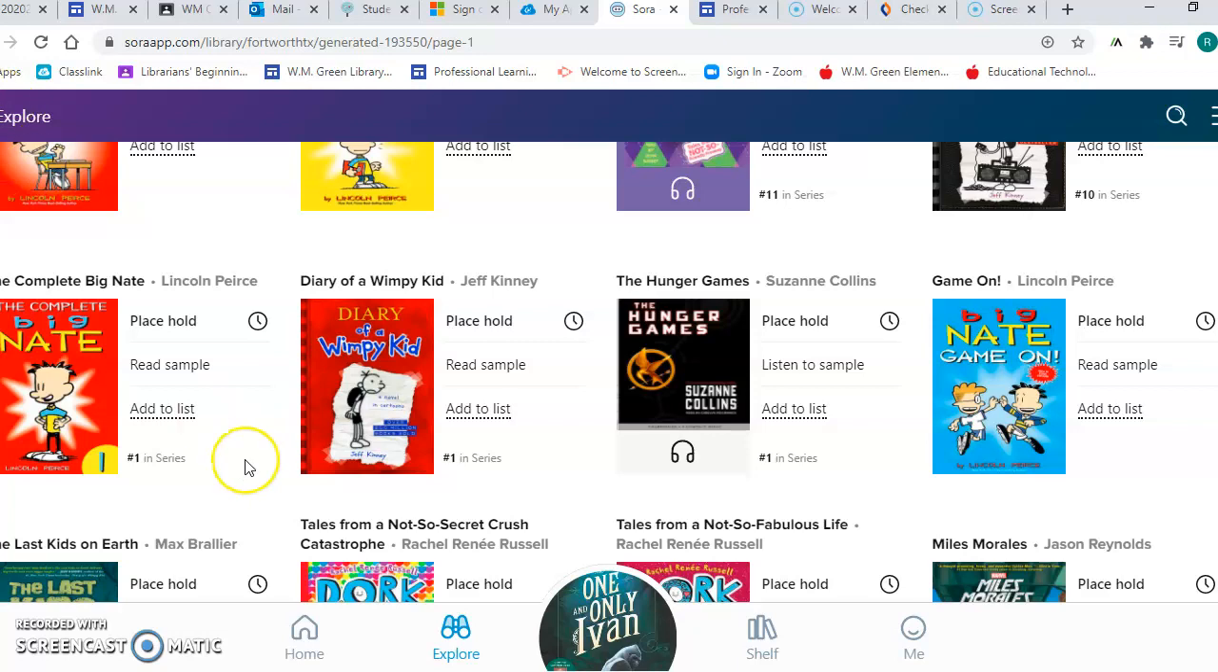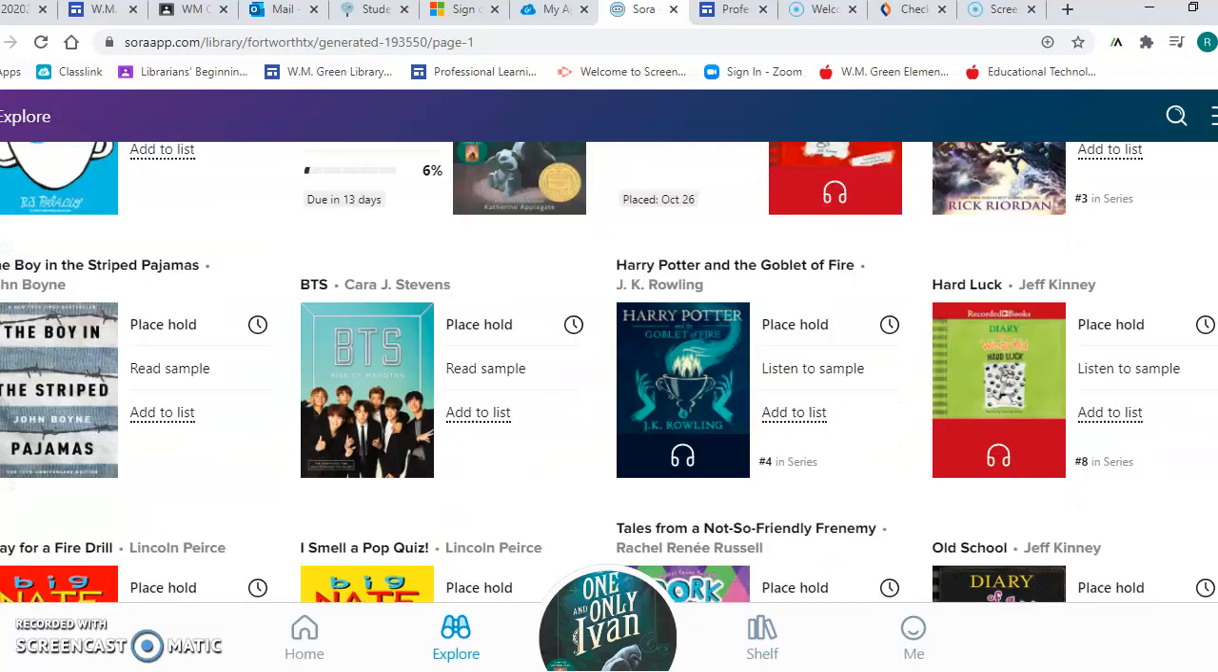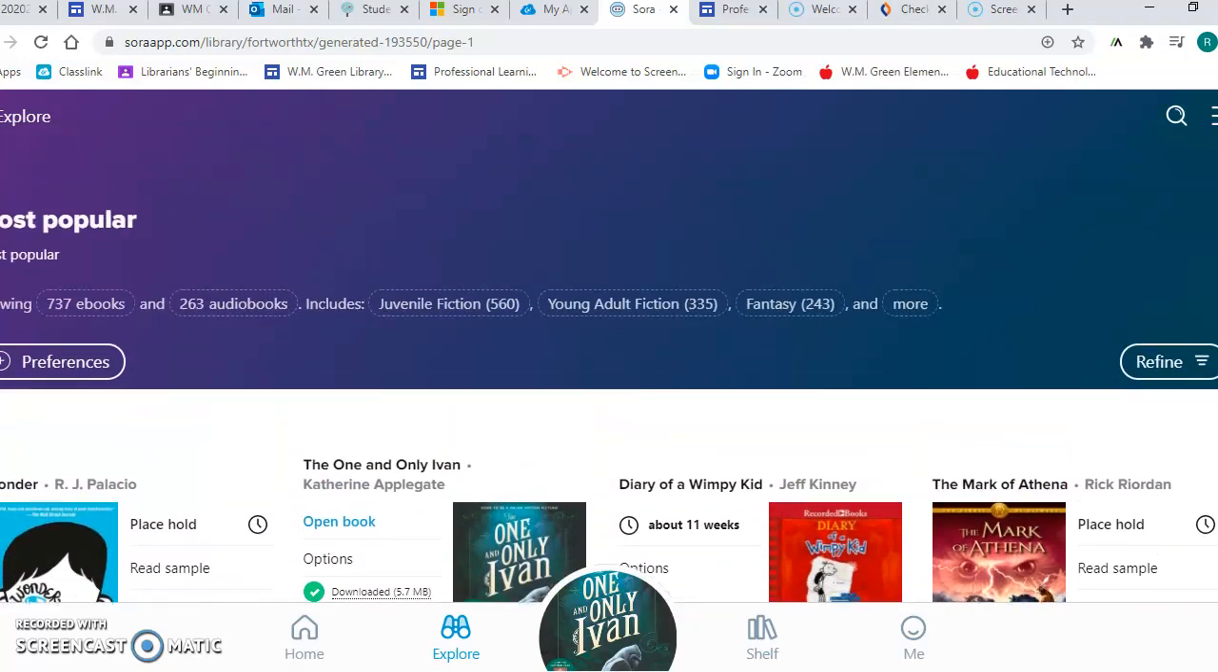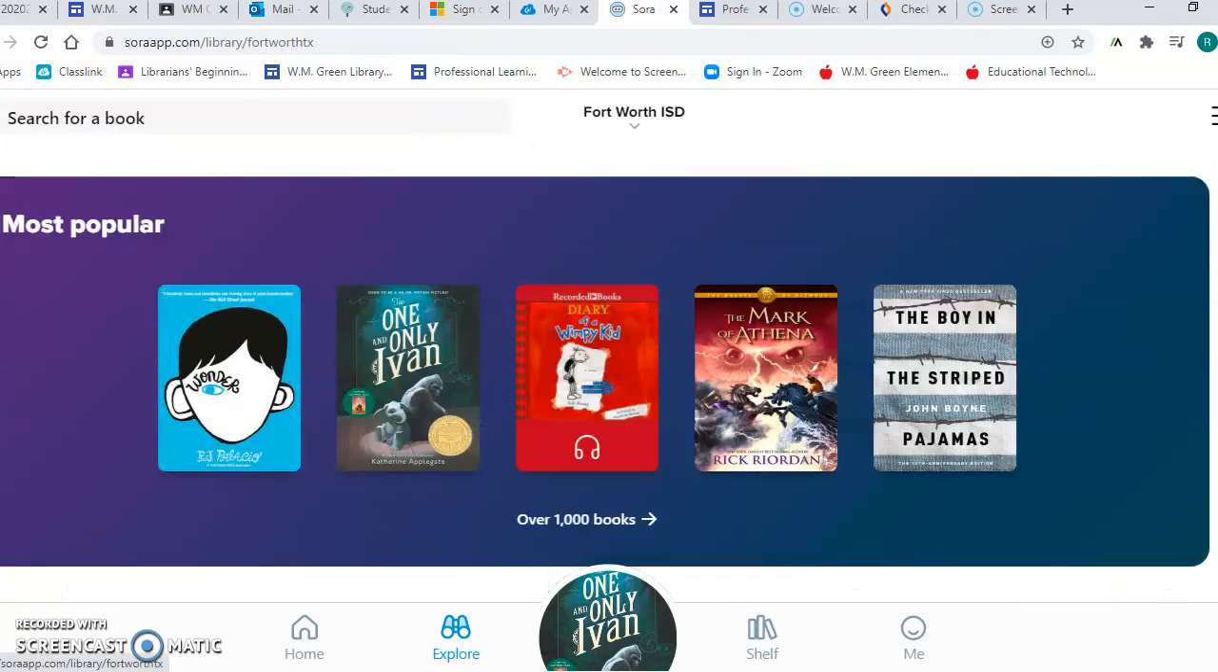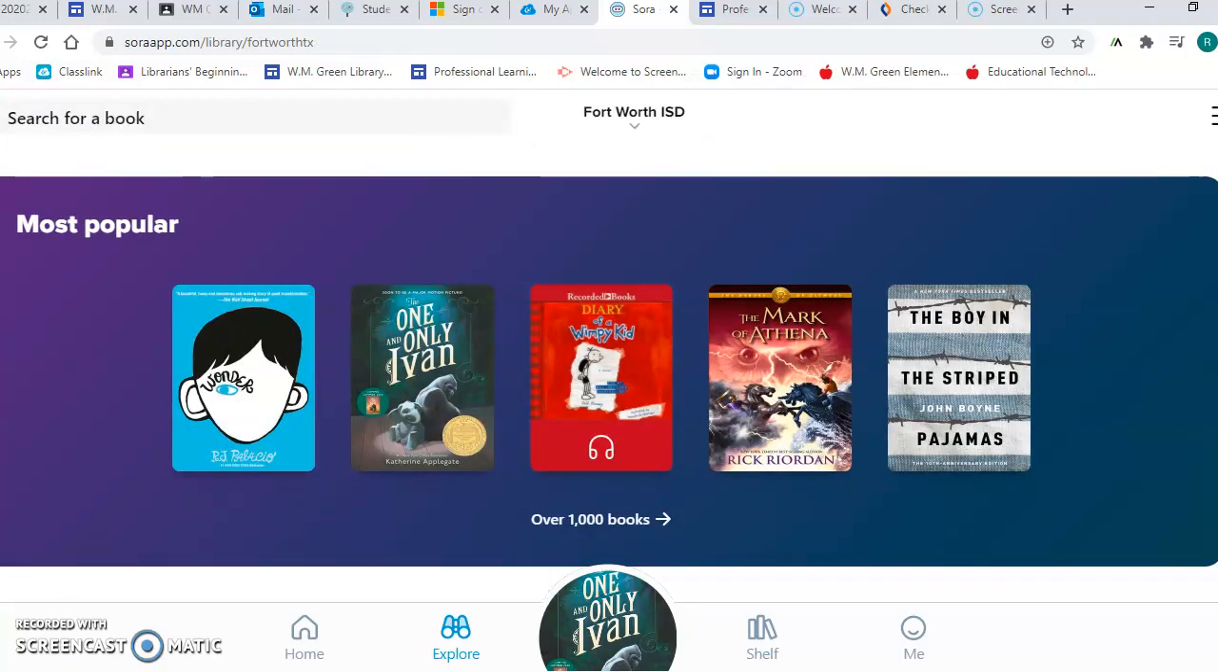Okay, so if you want to read a book, all you have to do is go to Sora. You don't have to physically come into the library to check out books. You can just read them online. And again, you can access this program through your My Apps page with ISD and go to Sora, and it will automatically log you in once you're logged into your computer, tablet, or phone.